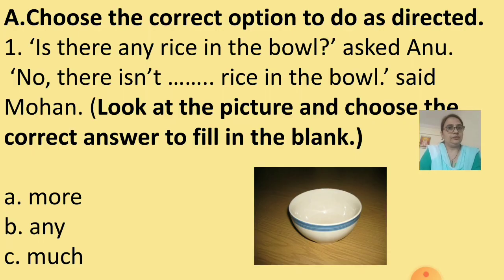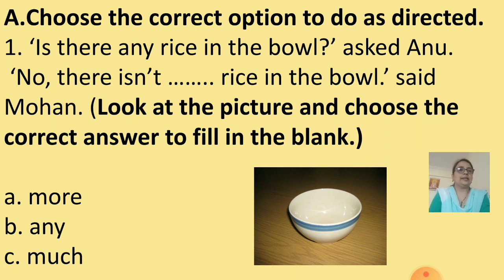Let's start, children. See. Question A. Choose the correct option to do as directed. What you have to do will be given in the bracket, and based on that the options will be given. You have to read the question, see the options given, think about the answers, and then choose the correct options.